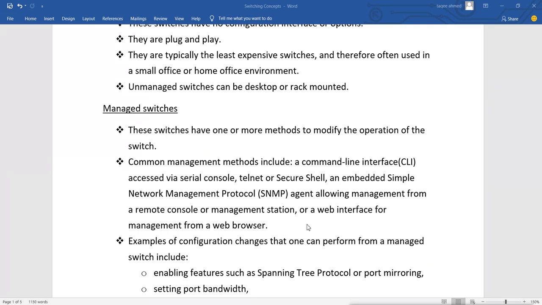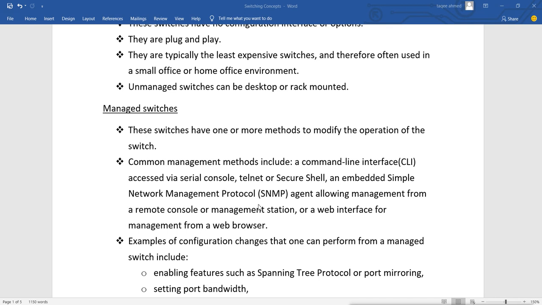Then we will install the management software in our machine, desktop or laptop, or we can even manage it from the browser if it gives us the browser option. And from there we can manage it somehow graphically, but basically it does not give you all the options. So command line is the better option because these are not secure. SNMP or even the web browser are not that secure options to use.